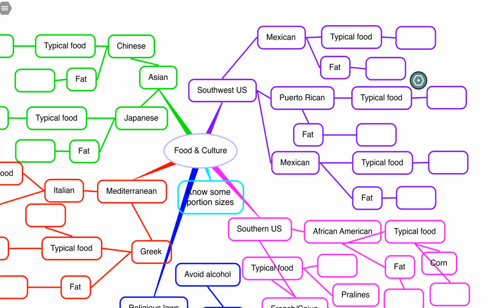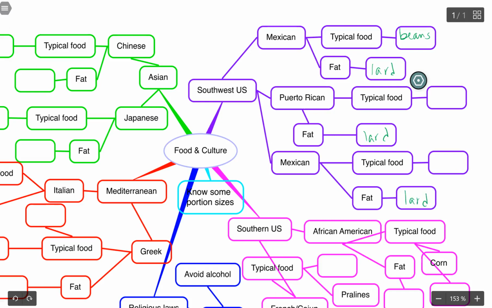Okay, let's look at some regional foods. So we're looking at the Southwest. For our Mexican populations, typical food is going to be beans. Typical fat that's used is lard. Lard's pretty consistent along all of the Southwest.